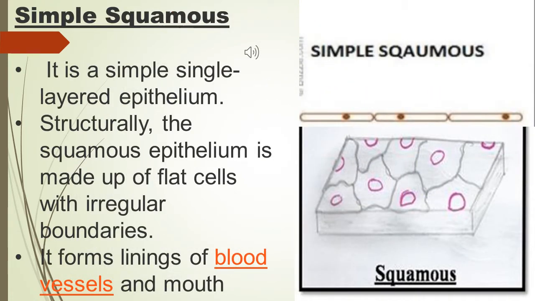Based on the cell layers and shape of the cells, the epithelial tissues are classified into different categories. The first type of epithelial tissue is simple squamous epithelium. It's called simple because it's single layered epithelium made up of flat cells with irregular boundaries. It's a delicate lining to allow transport of substance. Examples are blood vessels, alveoli, esophagus, etc.